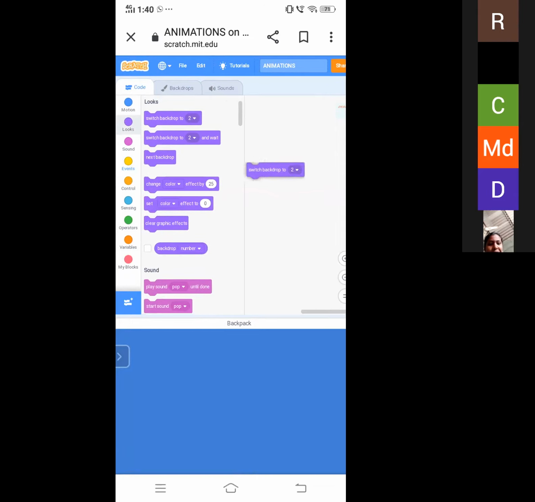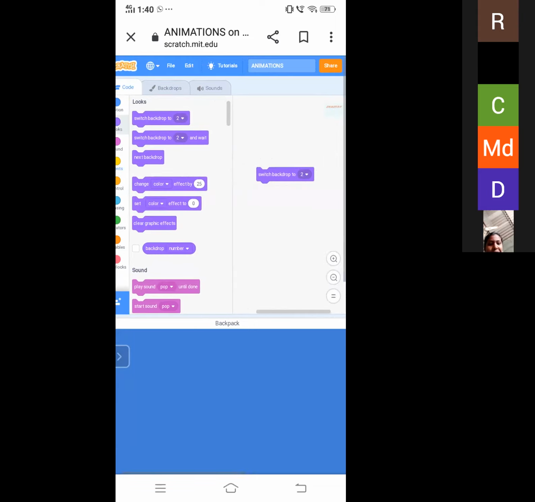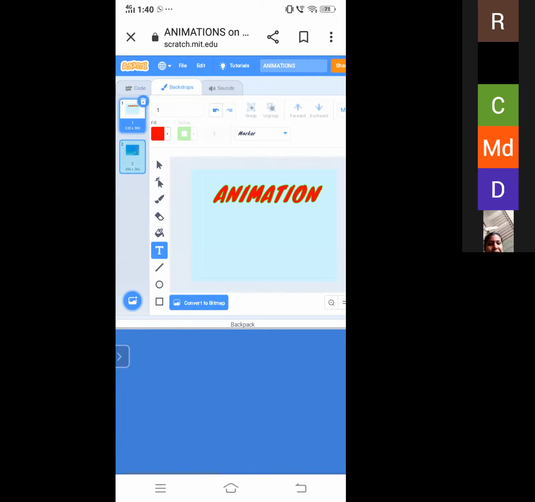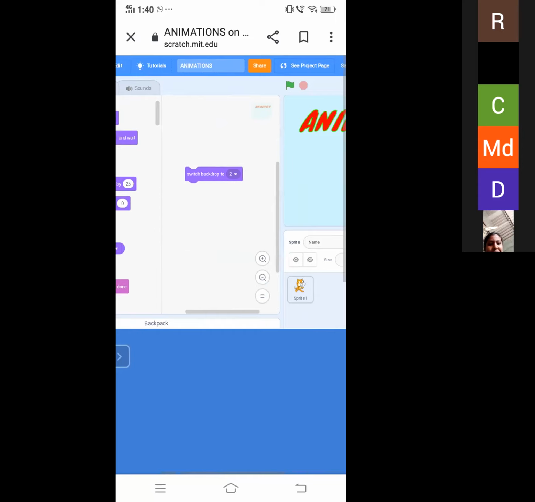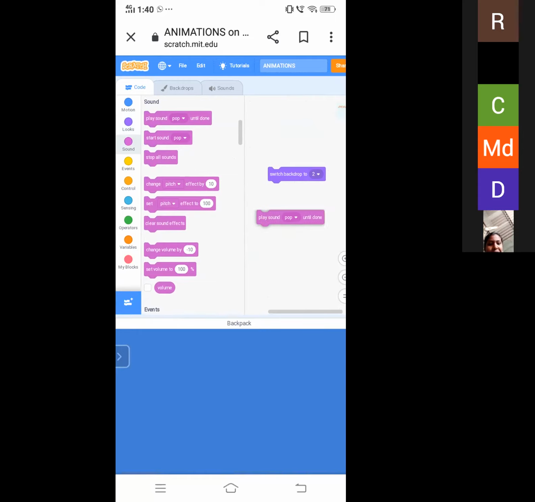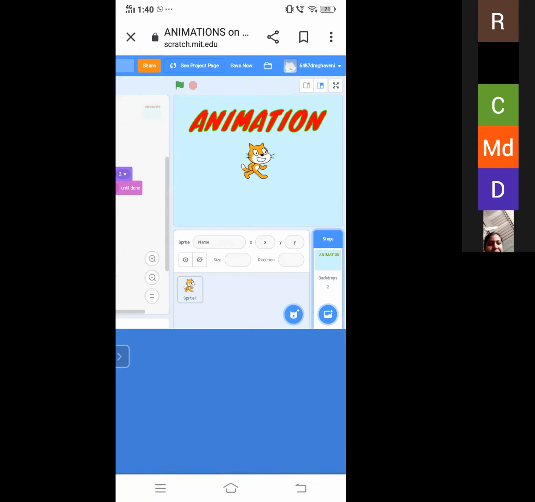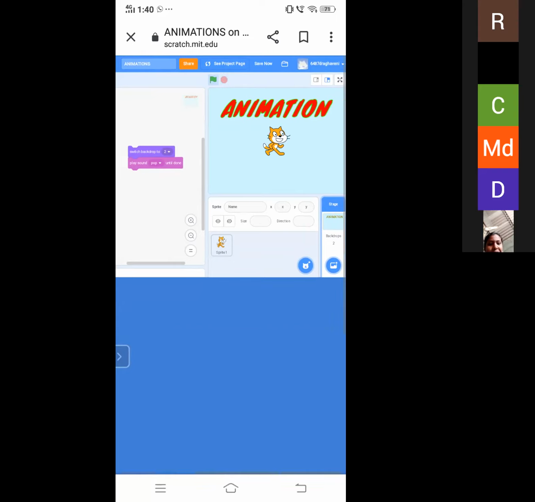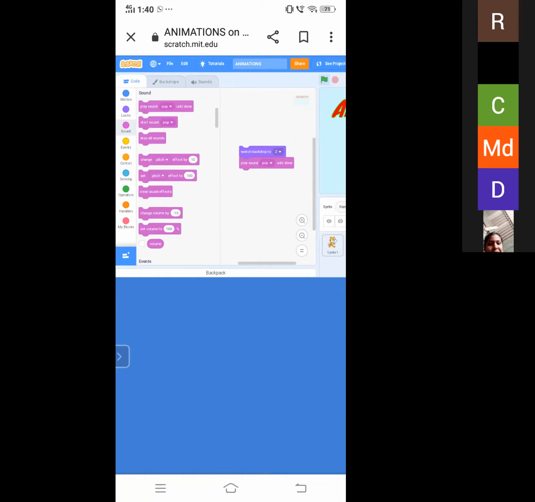So for example, I am dragging here, switch backdrop to 2. I already explained what is meant by backdrop. Backdrop is nothing but this background. So with me, there are 2 backdrops. One is this one and the second one is underwater. So switch backdrop to 2. Switch is nothing but change. And then play sound pop. So let us see how it will work. If we click on the green flag, nothing works. There will be no programming. Can anyone guess what mistake I have made?